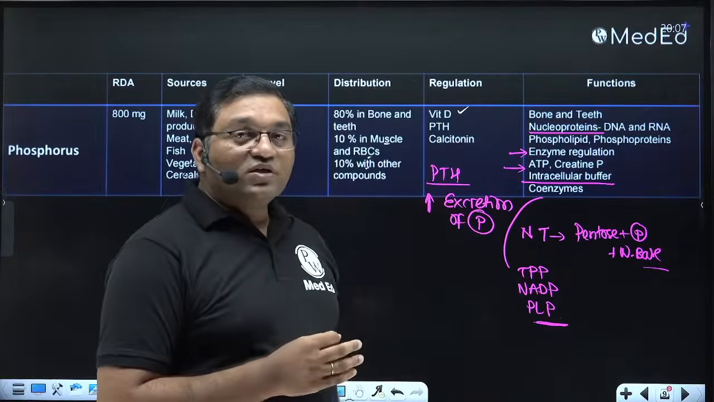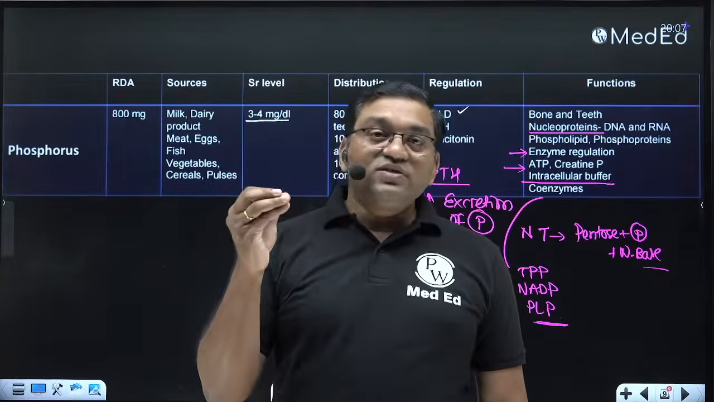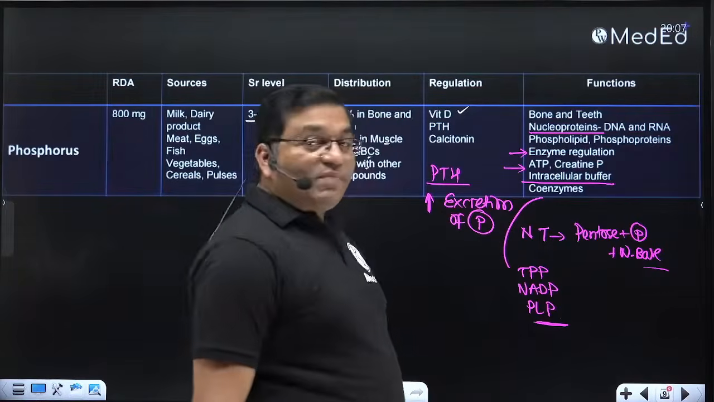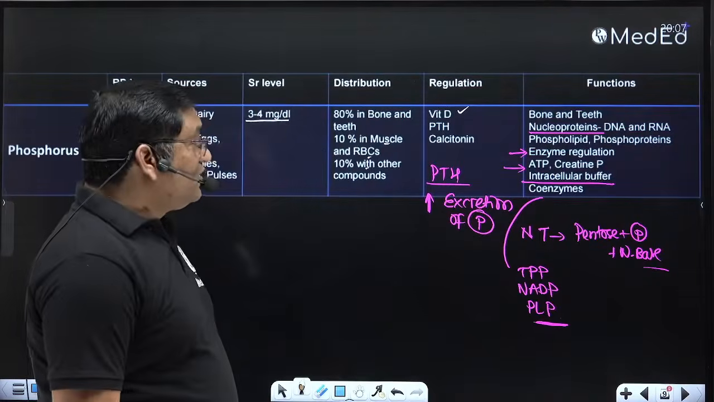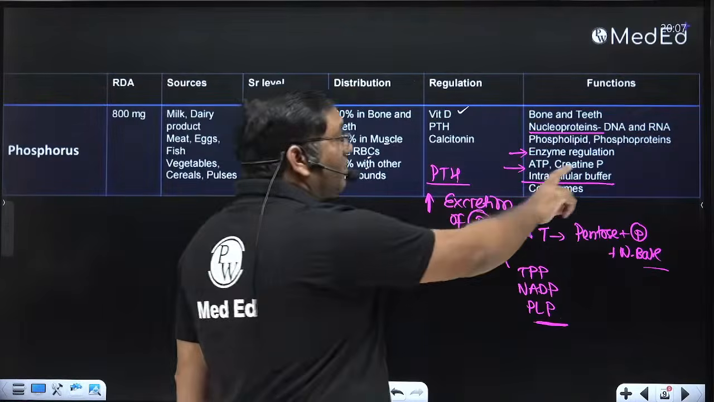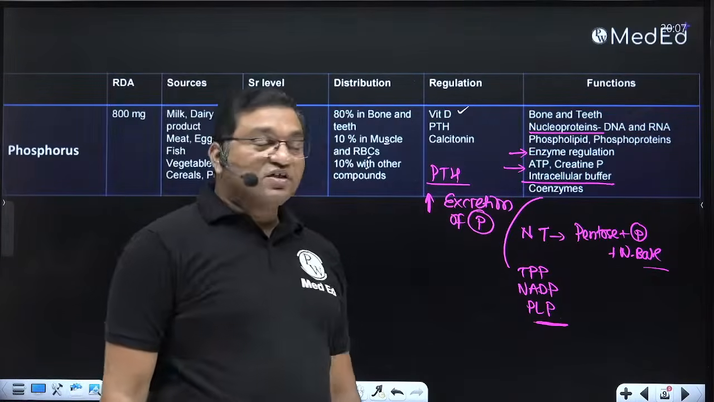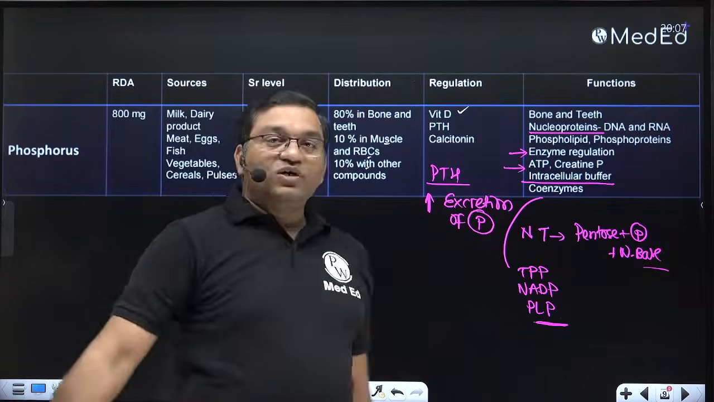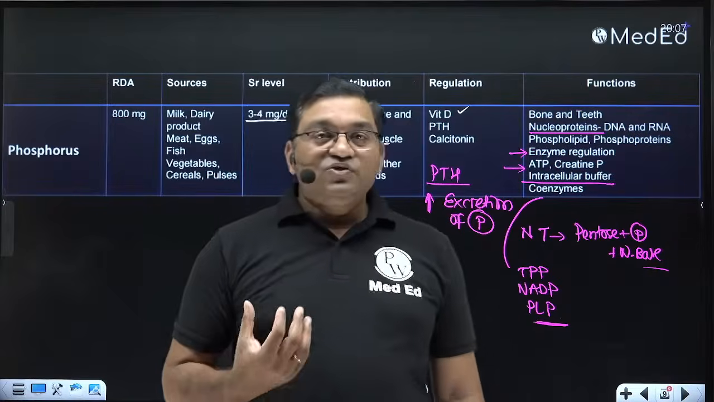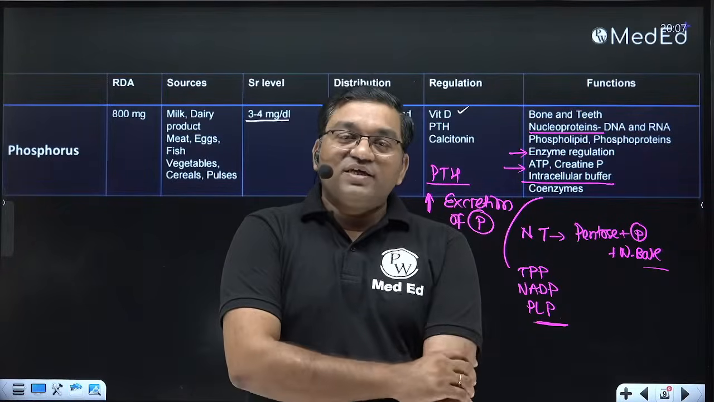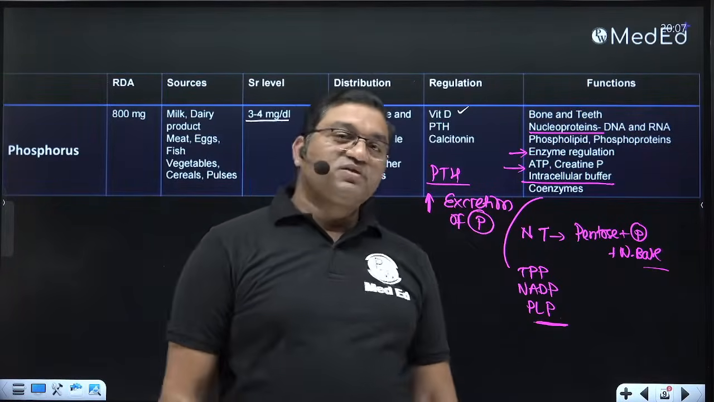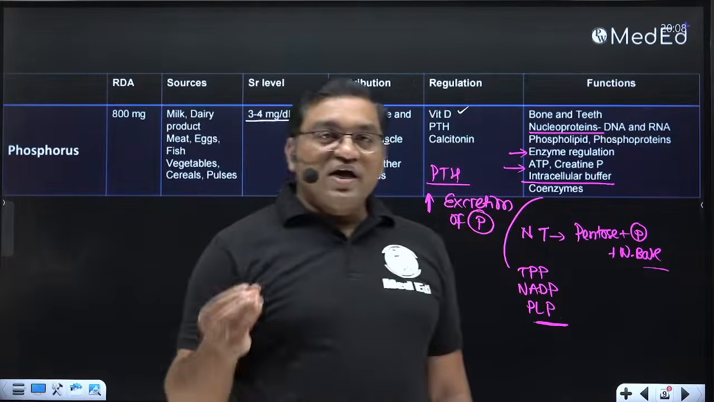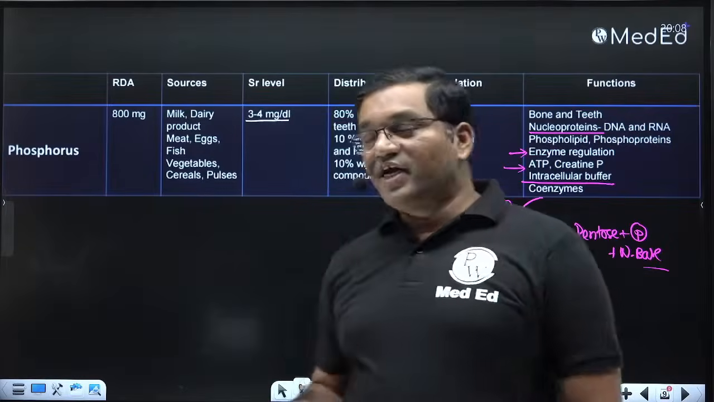It is an important compound for the synthesis of various coenzymes, for example thiamine pyrophosphate, NADP, pyridoxal phosphate. It is important for the synthesis of ATP and creatine, so high energy compound synthesis requires it, and it is important for enzyme regulation, mainly phosphorylation. So phosphorylation and activation of many enzymes requires phosphorus. If you understand the regulation, you can easily write down the causes for hypophosphatemia and hyperphosphatemia.